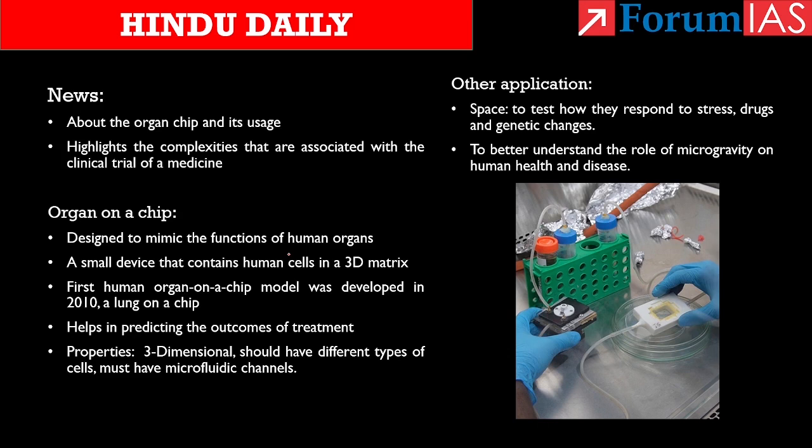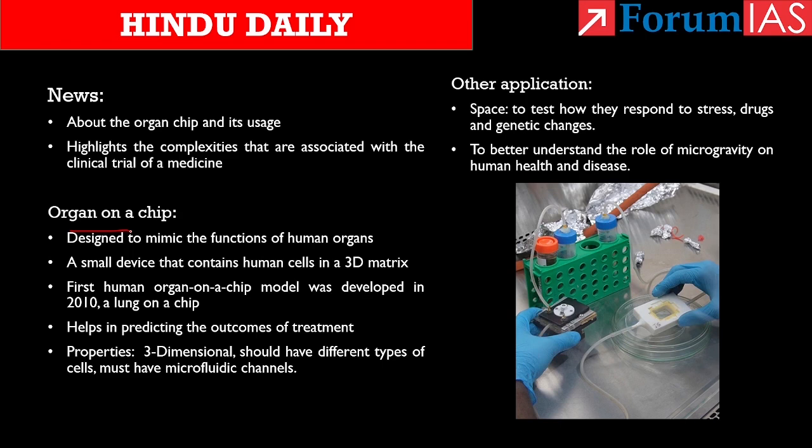So our discussion will be based on that only. Let us see what this organ on a chip is. Tissue chips that are designed to mimic the functions of human organs are nothing but organ on a chip. Know that it is a small device that contains human cells in a 3D matrix.